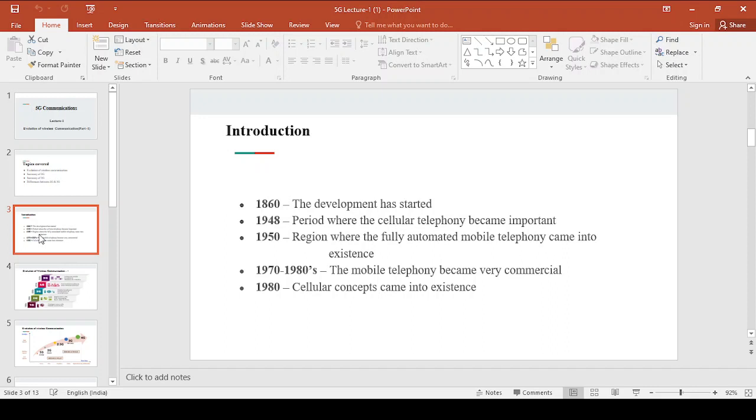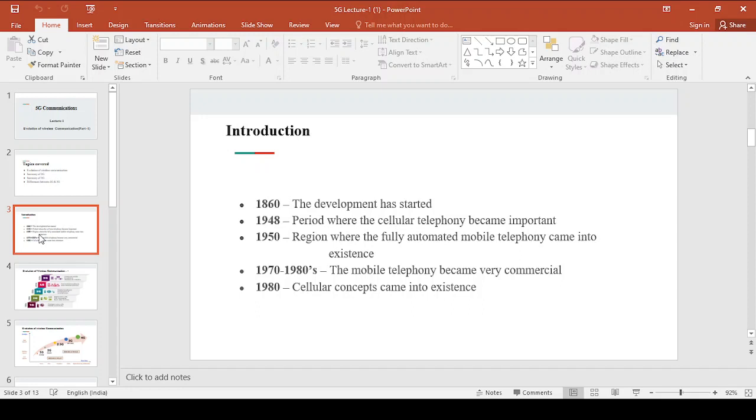In 1980, the concept of cells came into existence, and till today we are using the concept of cells. We know the concepts of cells: small cell, micro cell, macro cell, different types of cells, and the concept of frequency reuse, right? If you go from first generation to fifth generation, the size of the cell goes on decreasing. If you go from fifth generation to sixth generation also, the size of the cell again decreases.